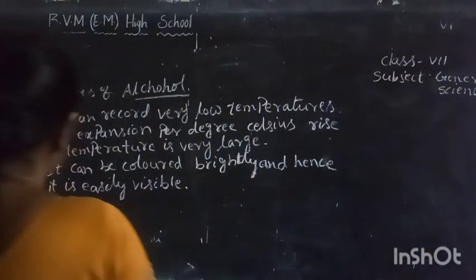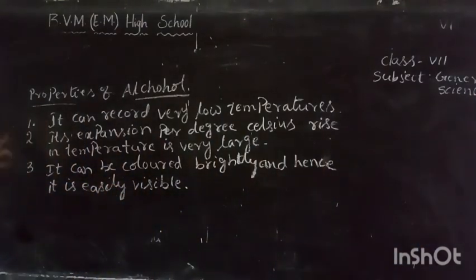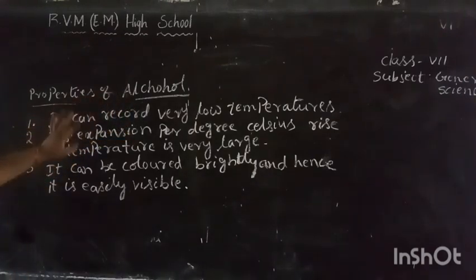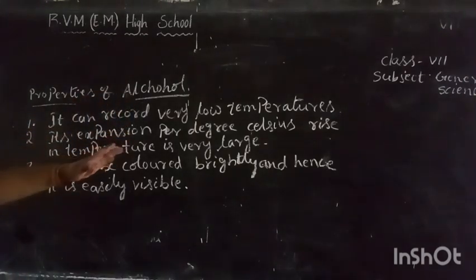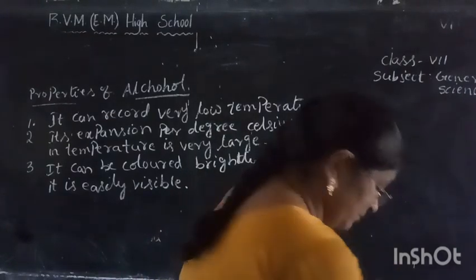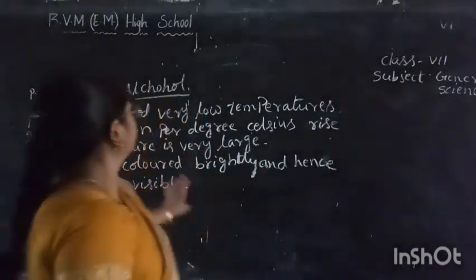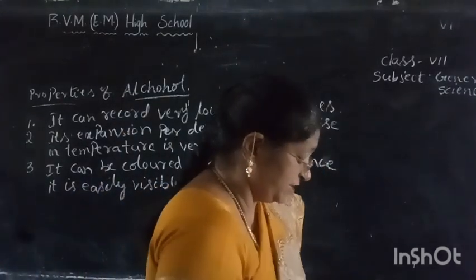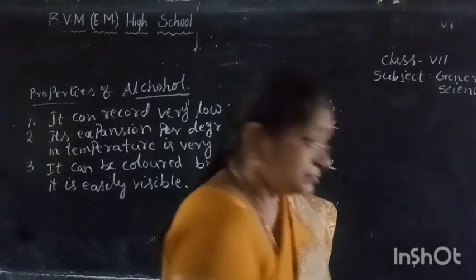So it can record very low temperature. This is the property of alcohol, and its expansion per degree Celsius rise in temperature is very large, and it can be colored brightly. Hence it can be easily visible. So these are the properties of alcohol, and before that the properties of mercury. Very important.